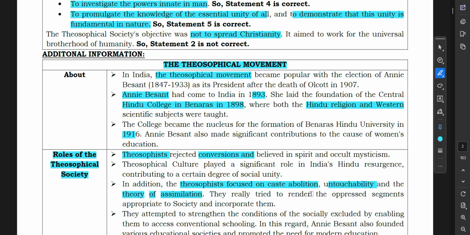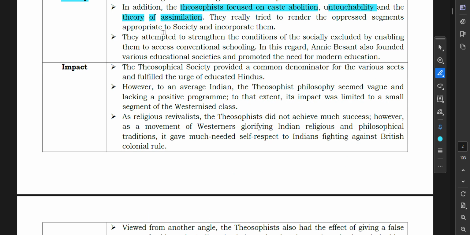They tried to render the oppressed segments appropriate to society and incorporate them. They attempted to strengthen the contributions of the socially excluded by enabling them to access conventional schooling. In this regard, Annie Besant also founded various educational societies and promoted the need for modern education.